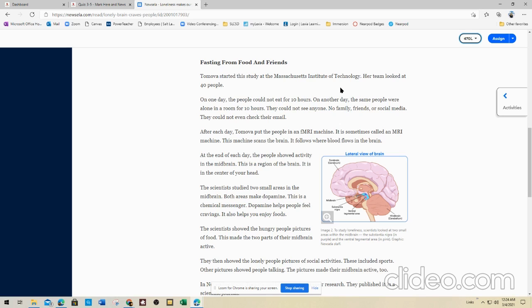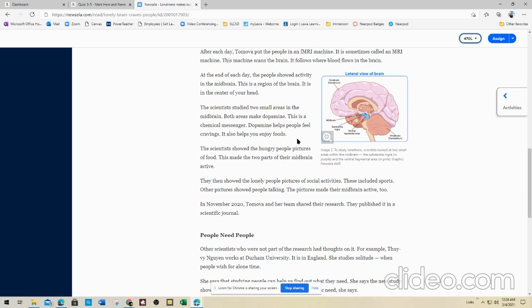This is a region of the brain. It is in the center of your head. The scientists studied two small areas in the midbrain. Both areas make dopamine. This is a chemical messenger. Dopamine helps people feel cravings. It also helps you enjoy foods. The scientists showed the hungry people pictures of food. This made the two parts of their midbrain active. They then showed the lonely people pictures of social activities. These included sports. Other pictures showed people talking. The pictures made their midbrain active too. In November 2020, Tomova and her team shared their research, and they published it in a scientific journal.